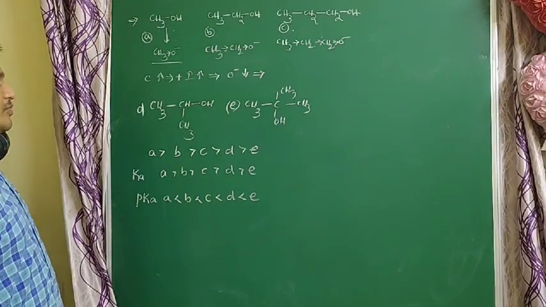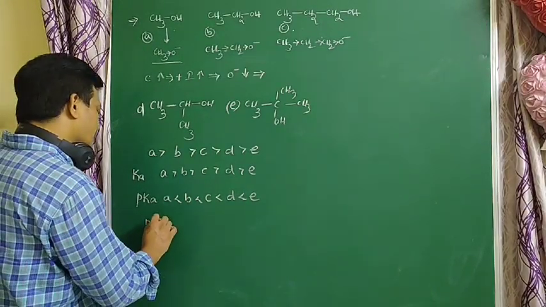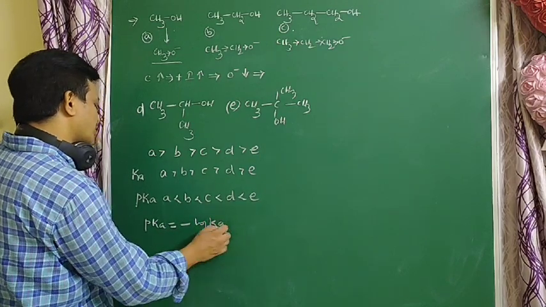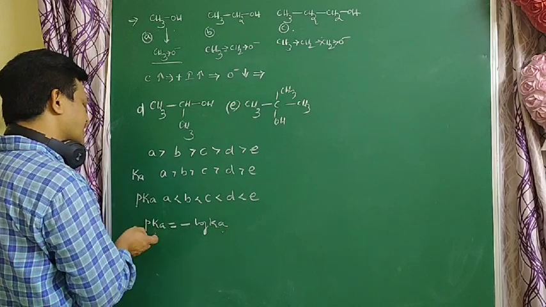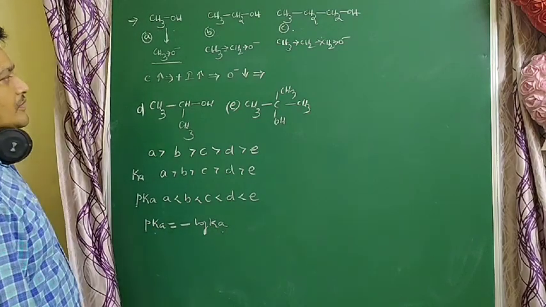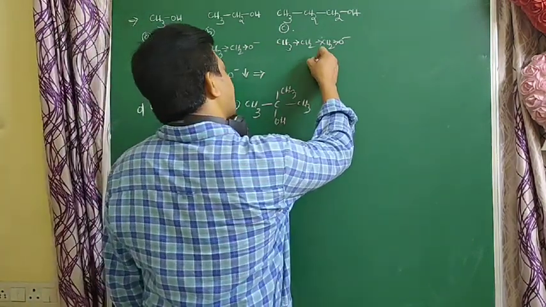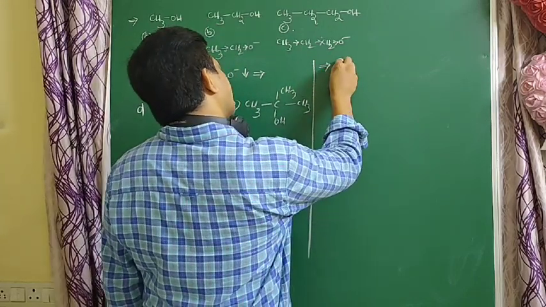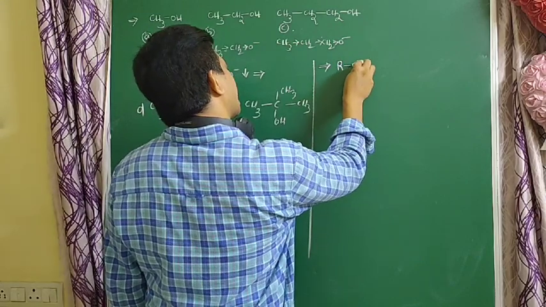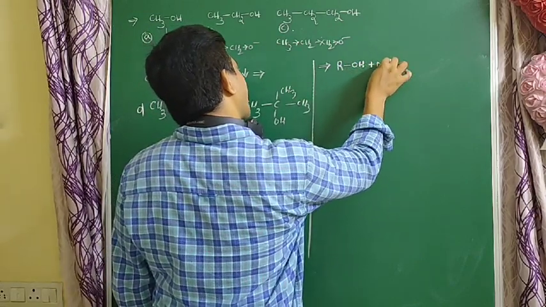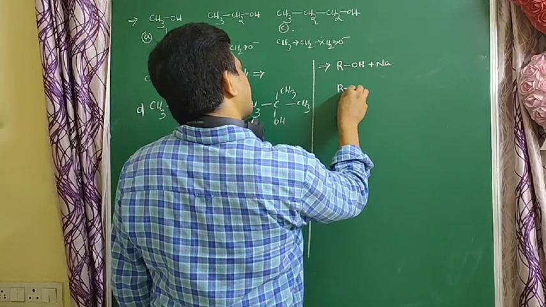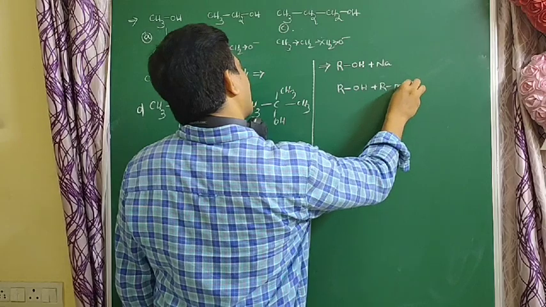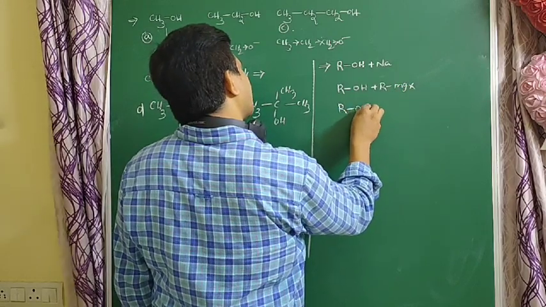Why? Because pKa is equal to, what is the formula, students? Minus log Ka. If the Ka value is more, the pKa value is less. If the Ka value is less, the pKa value is more. In acidic properties, alcohols react with metals, alcohols easily react with RMgX, and alcohols easily react with carboxylic acids.